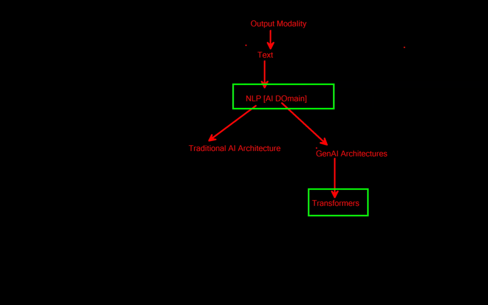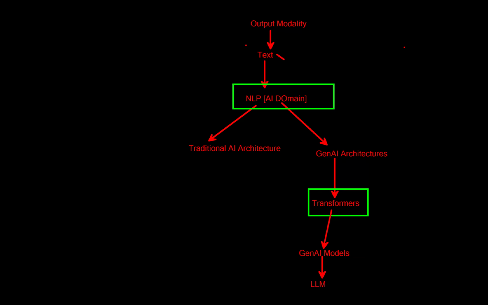And the Gen AI model that comes in the picture is LLM. Okay, so that's how it looks.